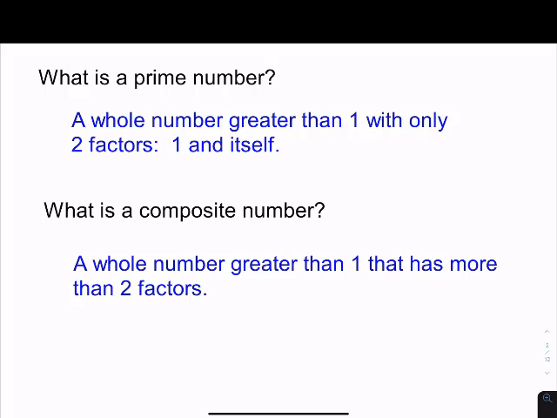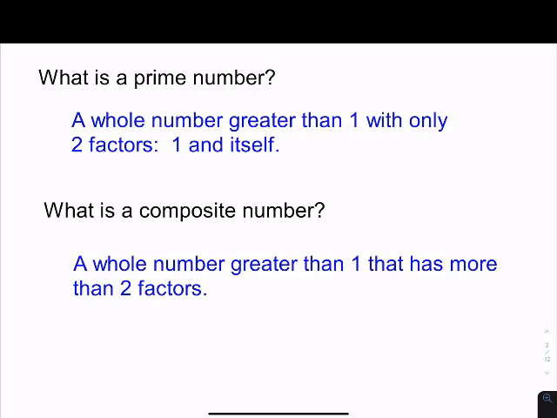There are a couple of things you need to remember about prime factorization. First, what is a prime number? A prime number is a whole number greater than 1 with only 2 factors, 1 and itself. A lot of times we forget what that is, so we need to remember that 1 is not a prime number. It doesn't start with 1, it actually starts with 2.